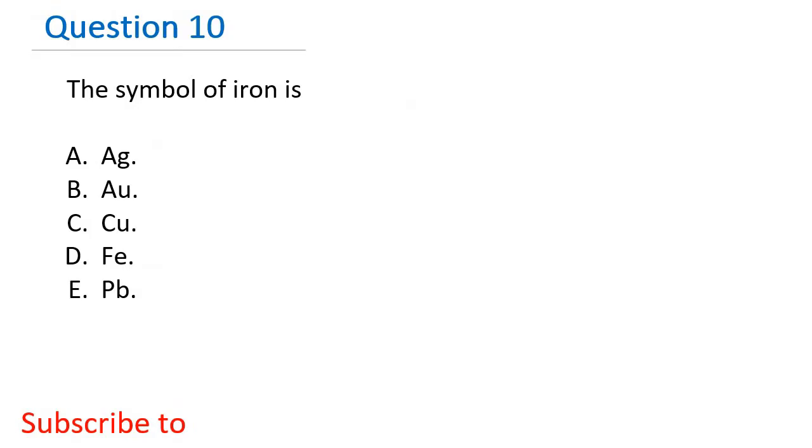Question number 10. What is the symbol of iron? A. Ag, B. Au, C. Cu, D. Fe, E. Pb. The right answer is D. Fe is the symbol of iron.